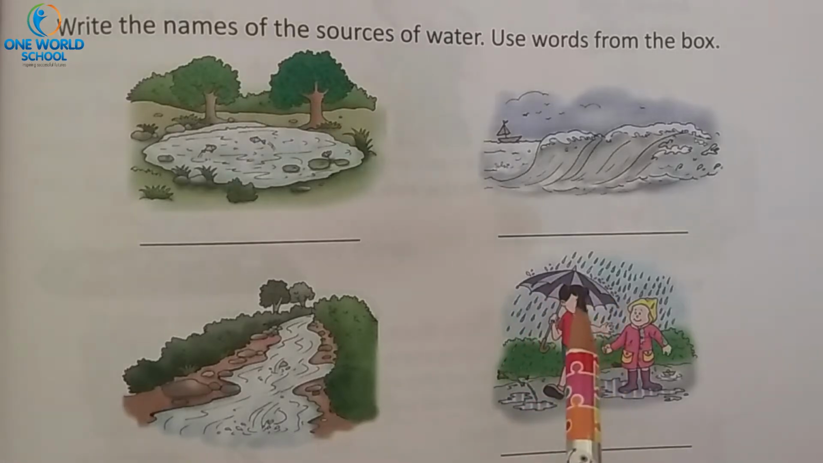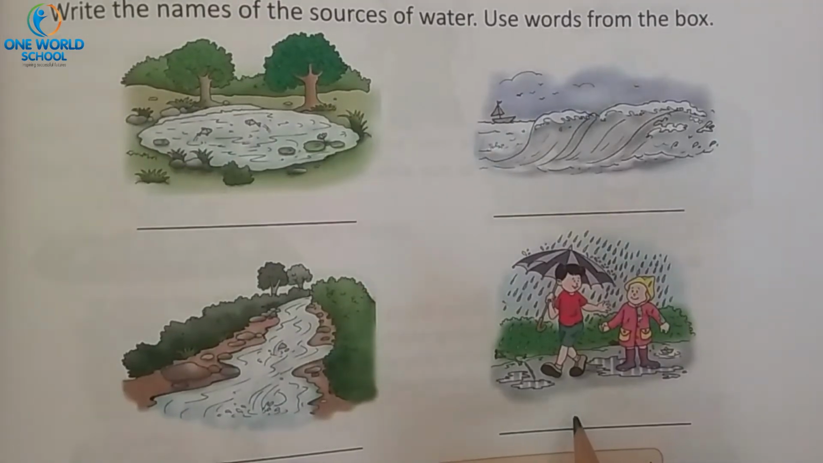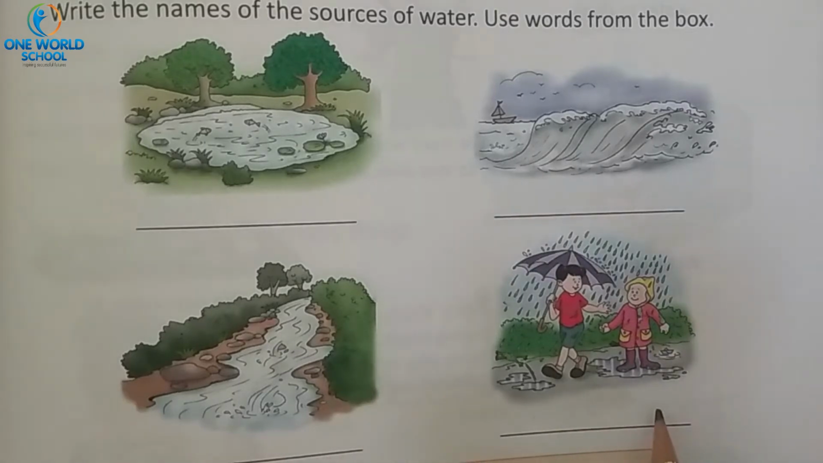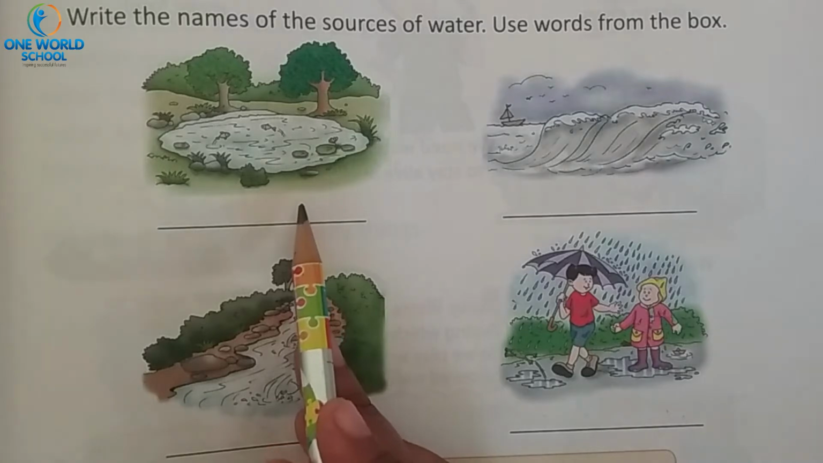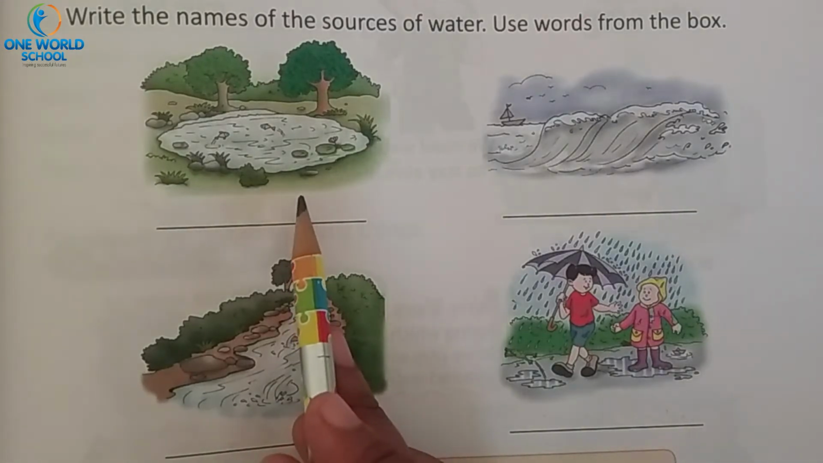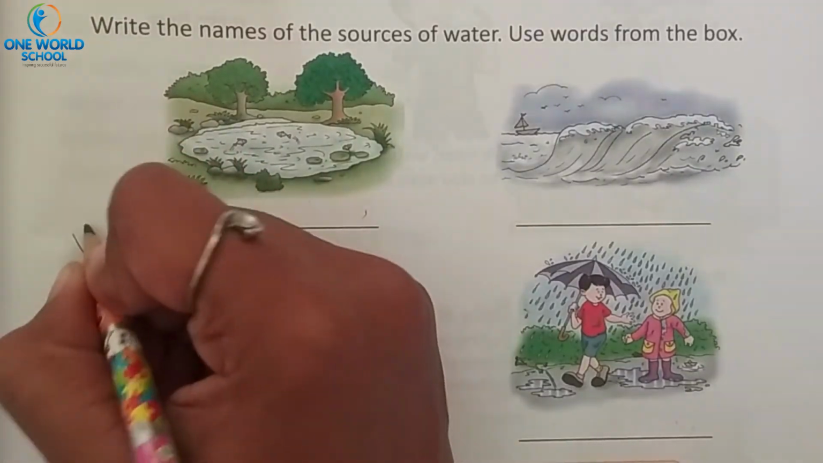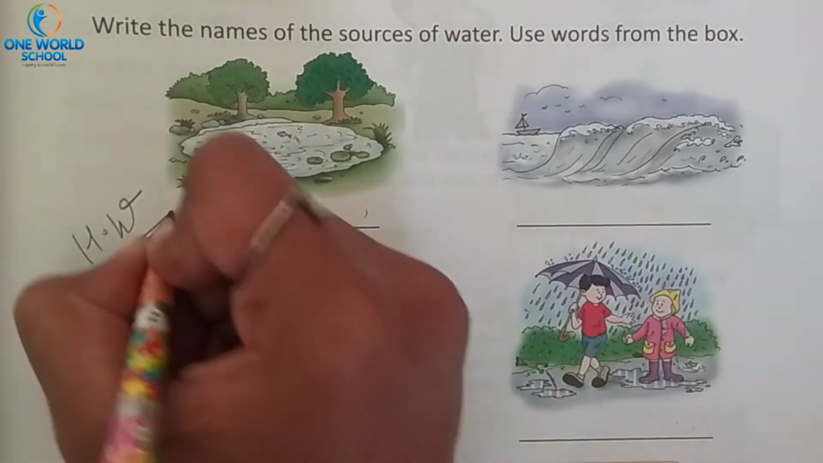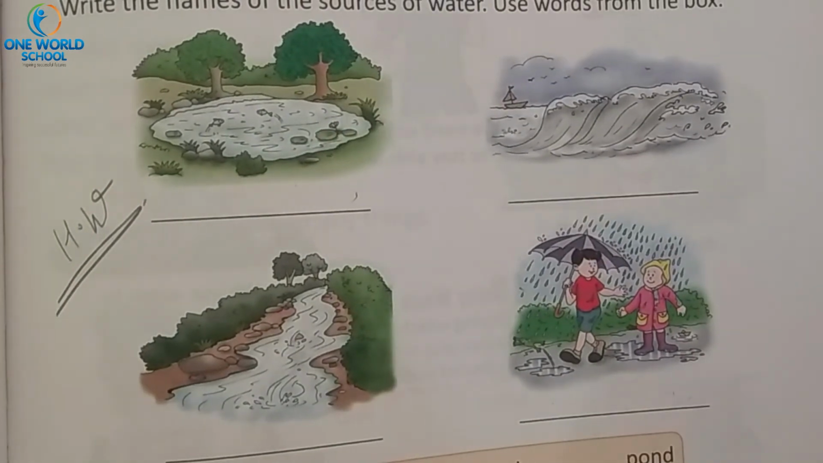For example, here, what is this? This is a picture of rain. So what do you have to write in this blank? R-A-I-N, rain. This one, which picture is it? Pond. So what will you write here? P-O-N-D, pond. So this is our Debbie's time activity. You have to do this as homework. Understood? Turn the page.